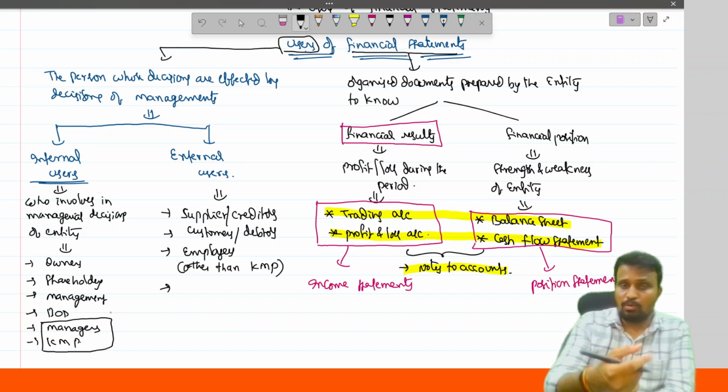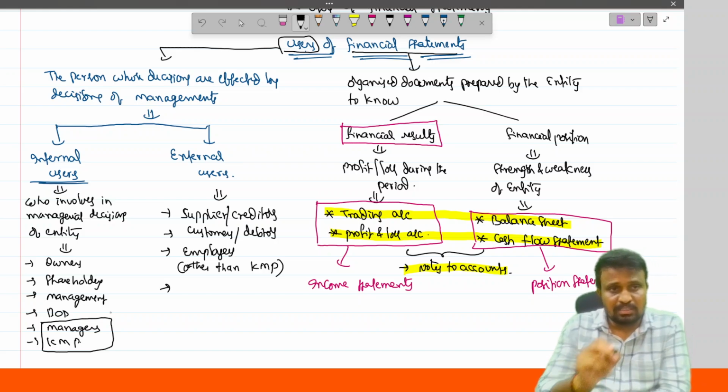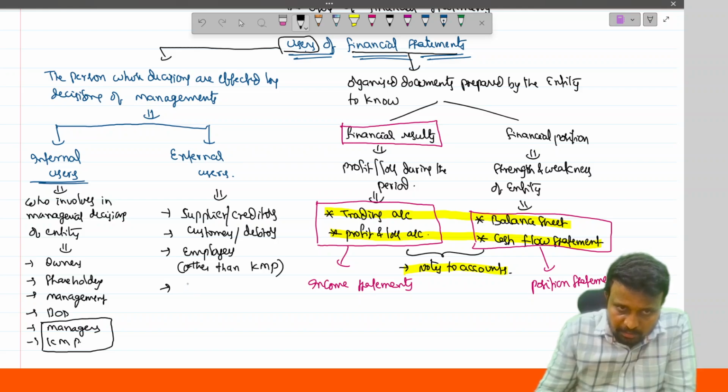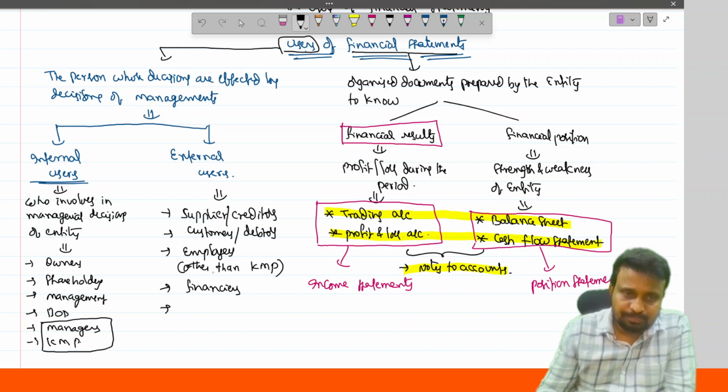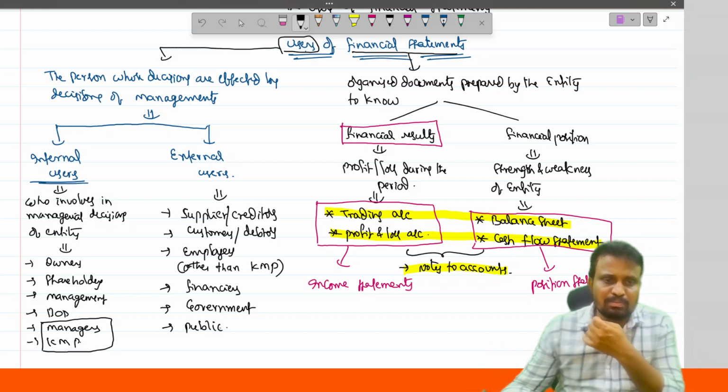Managers and board of directors, etc. are covered under internal users. Then financiers, that is, lenders, government, and at last the public.